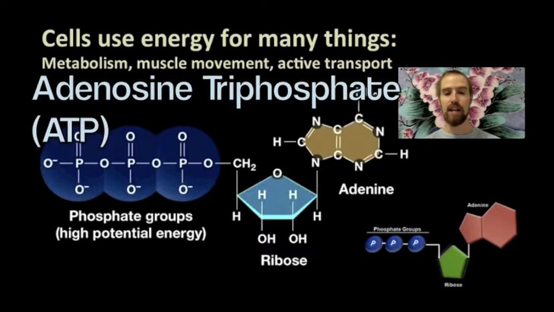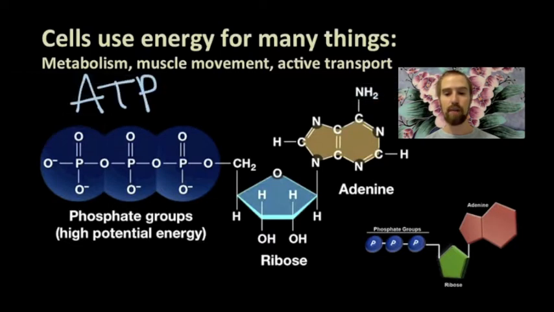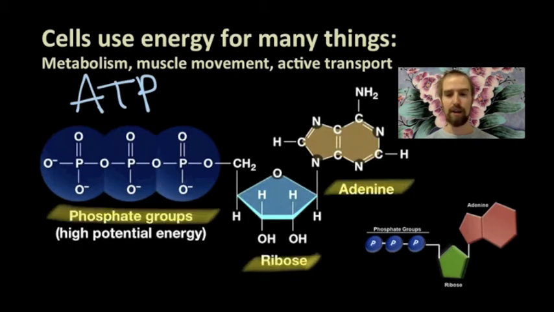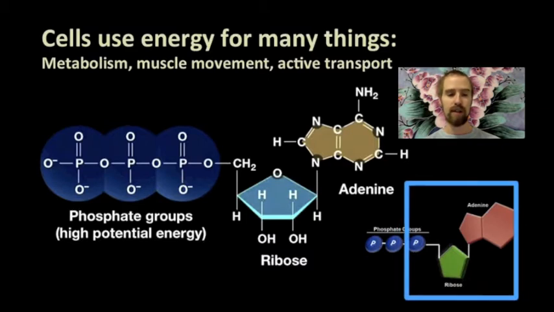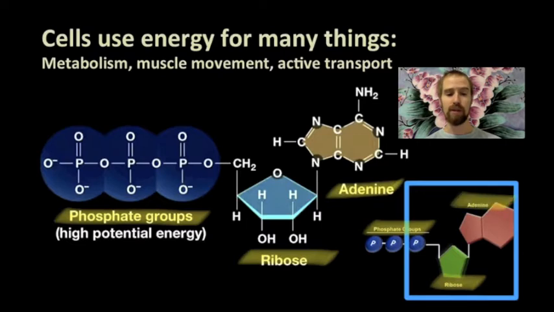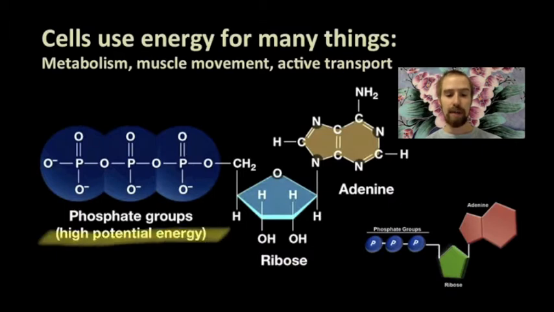ATP is made of an adenine molecule, a 5-carbon sugar called ribose, that's the adenosine part, and 3 phosphate groups, that's the triphosphate part. This shape should look familiar to you because ATP is essentially a nucleotide with 2 extra phosphate groups attached. Remember, nucleotides are the monomers that make up our DNA and our RNA, and all nucleotides are made of a 5-carbon sugar, a phosphate group, and one of 4 possible nitrogenous bases, of which adenine is one possibility.